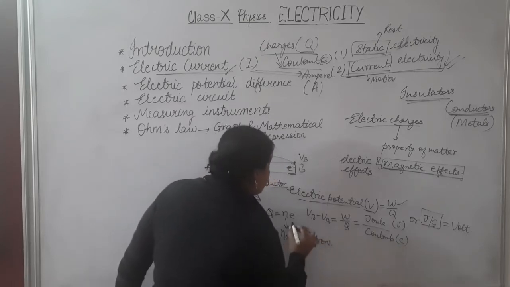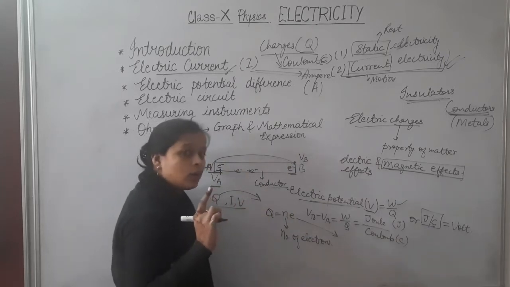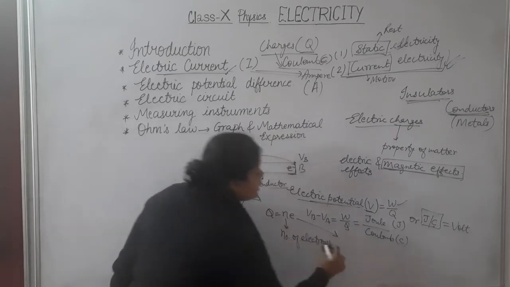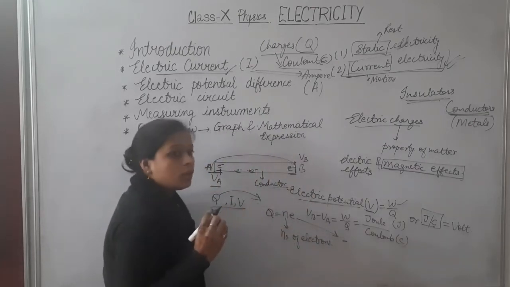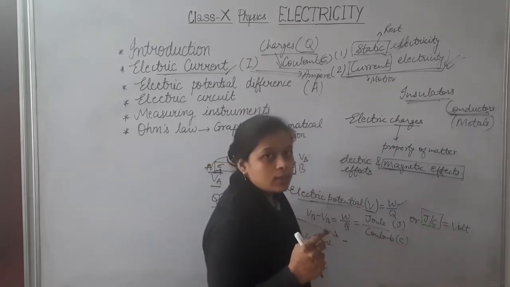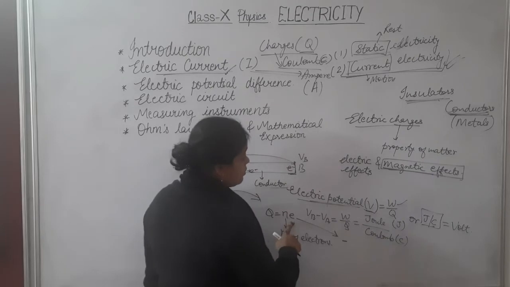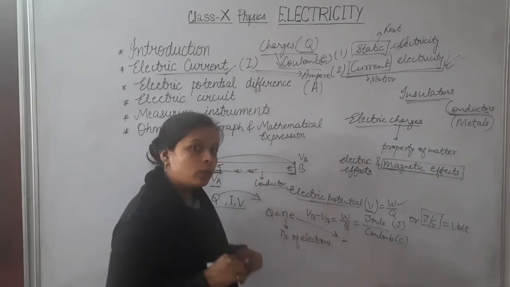E is the charge of an electron, meaning the charge on one electron. Generally, electrons and protons are two types of charges. Proton has positive charge and electron has negative charge, but here we just need to know that